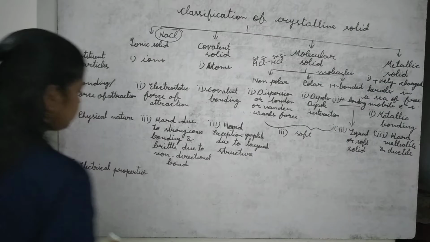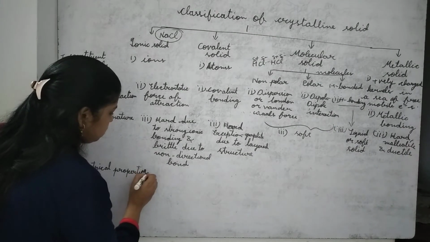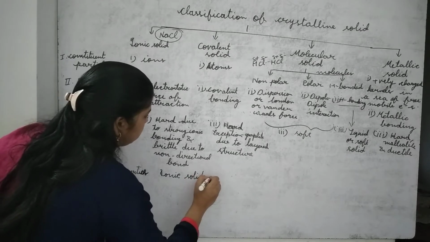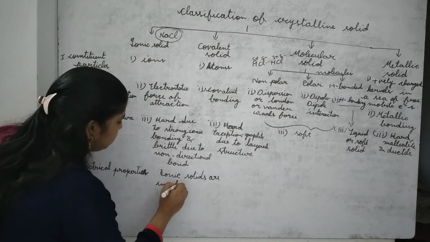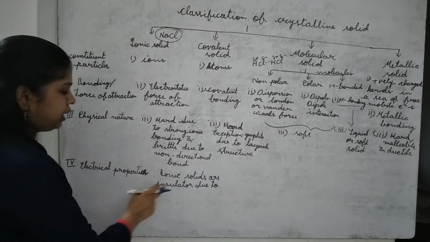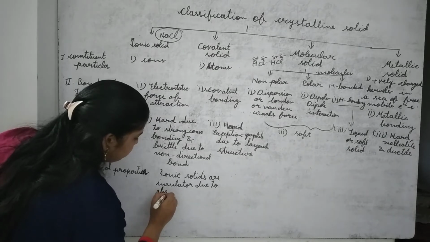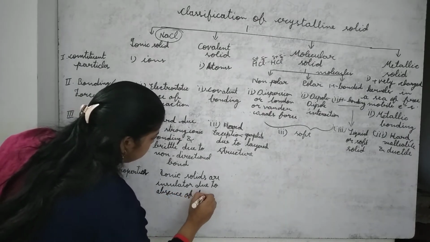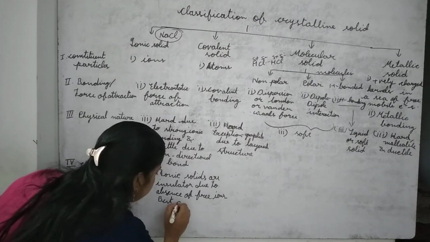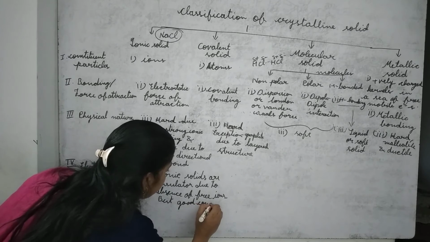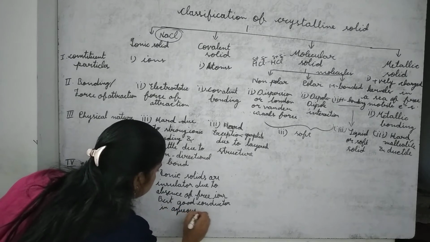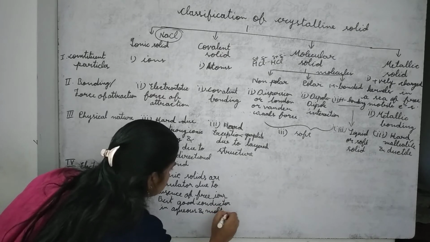So as solid, ionic solids are insulator due to absence of free ions, but good conductor in aqueous and molten state.